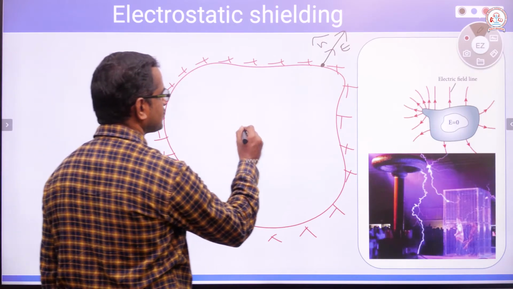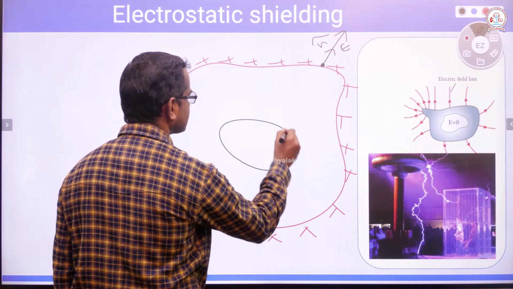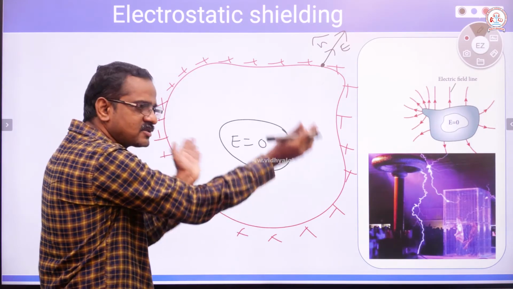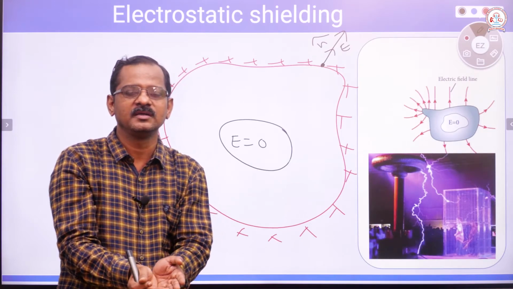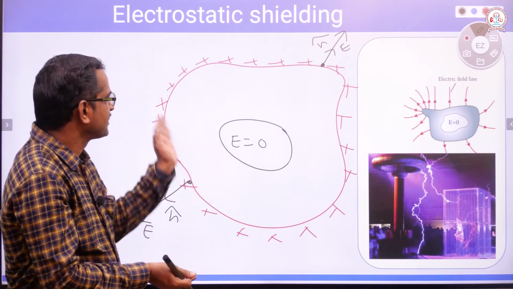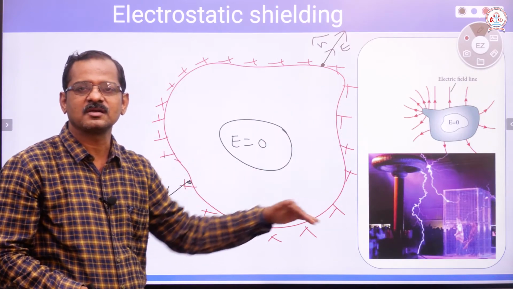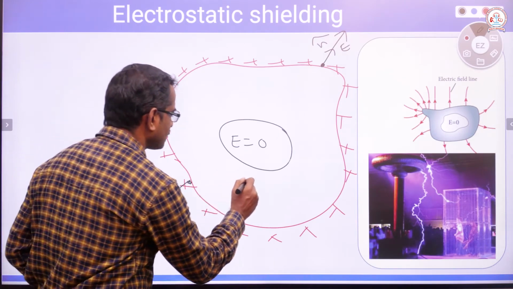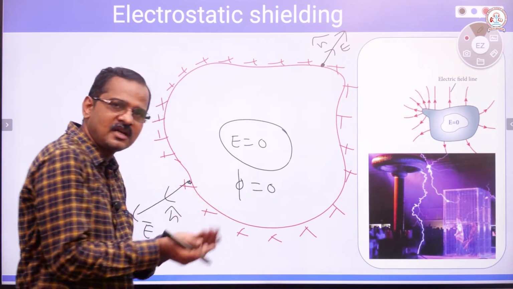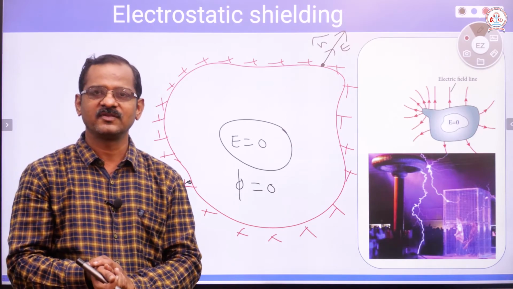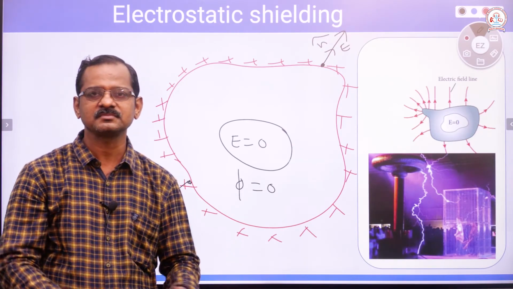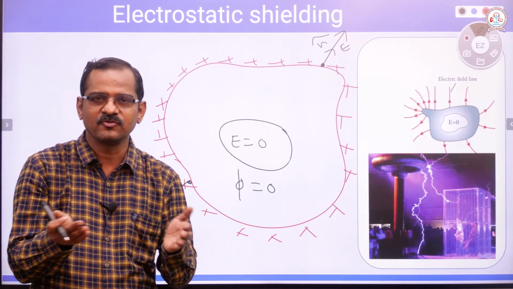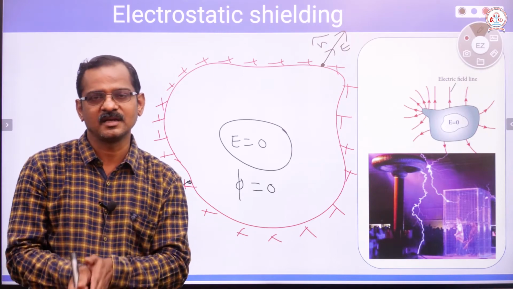Just imagine a small portion inside the conductor, anywhere inside. We already discussed that the electric field inside the conductor is 0 because charges are only on the surface. Therefore inside the conductor the electric field is 0, and since the field is 0, the flux must also be 0, isn't it? Flux exists only when there is field. It is applicable to both electric and magnetic fields. These force lines are imaginary lines.